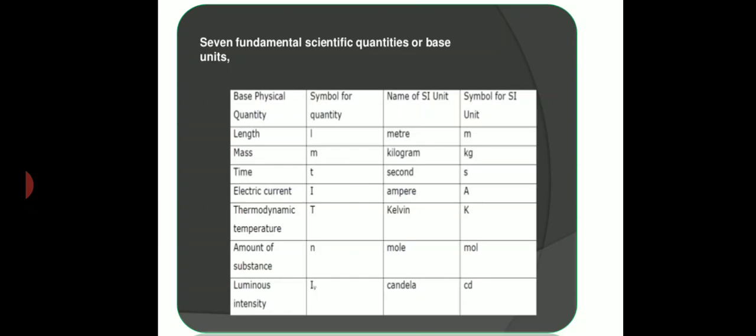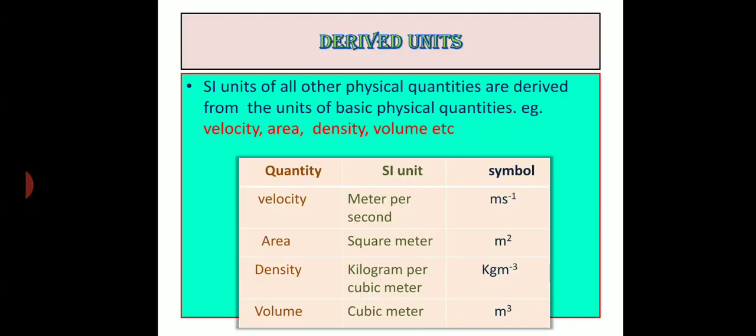Right. Next, derived units. So here there are other physical properties, such as velocity, area, density, volume, acceleration, etc. So what will be the SI unit of these physical quantities? The SI units of these physical quantities are derived from the basic units of the 7 physical quantities.